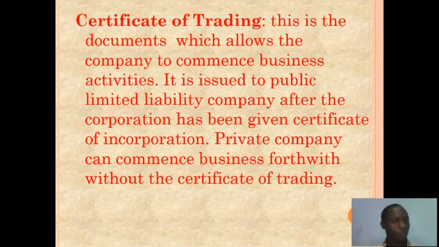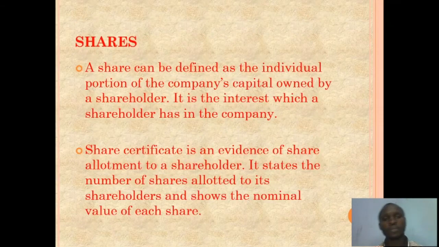Without this document, it becomes very difficult for the company to commence business activities. On the other hand, a private company can commence business without the certificate of trading. So this is mostly for a public limited company, because this company is known as a company that is owned by the public.